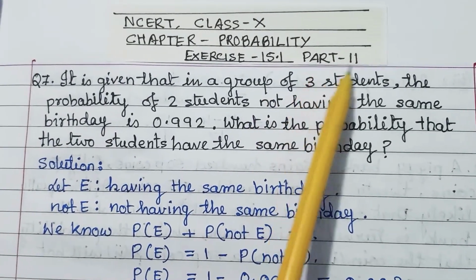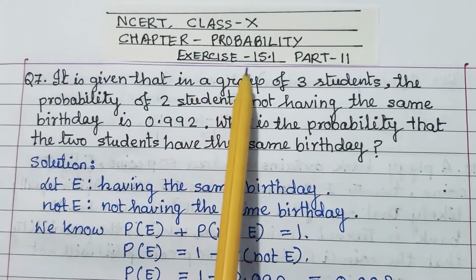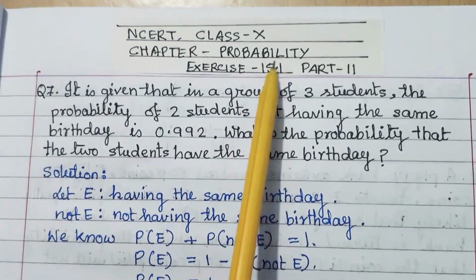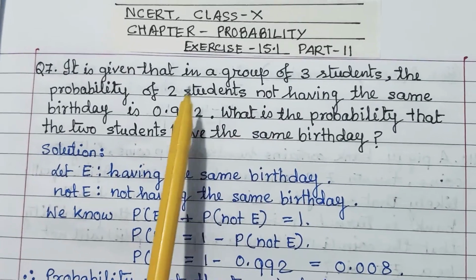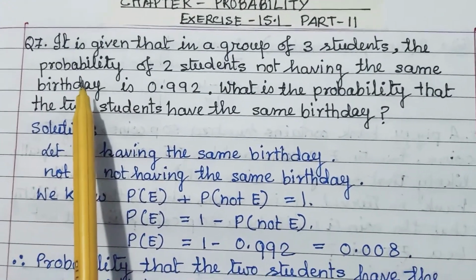It is part 2 of exercise 15.1, chapter Probability, of class 10. In this part I will explain to you questions number 7 to number 13.